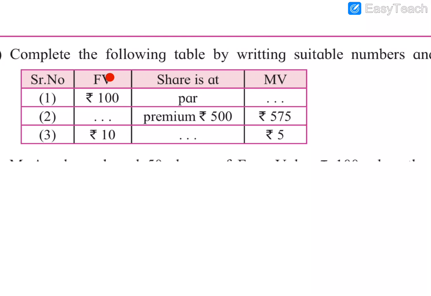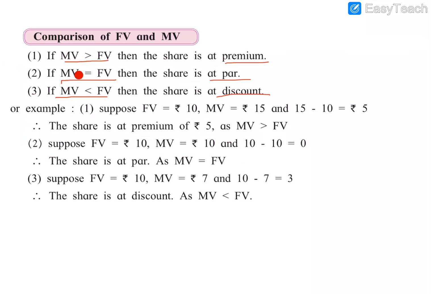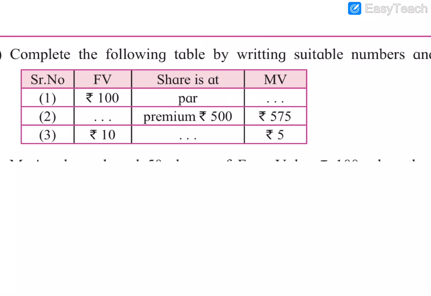So we can look at the first question. Face value is 100 and share is at par. Share is at par means equal, the face value will be equal to MV. You can see the condition here. When face value is equal to market value, then the share is at par. So the share is at par is given, so our first blank, market value, will be 100.